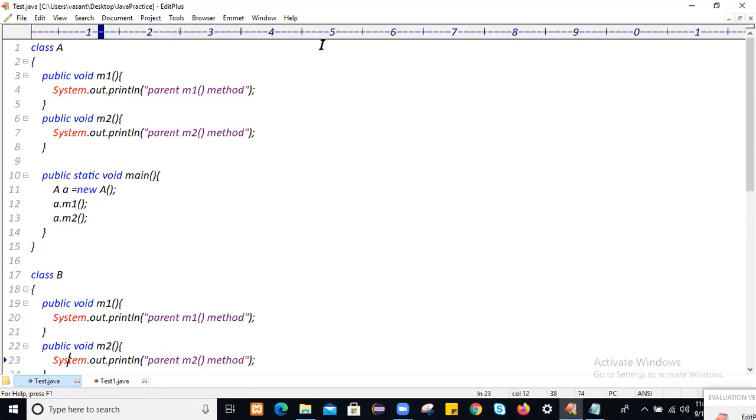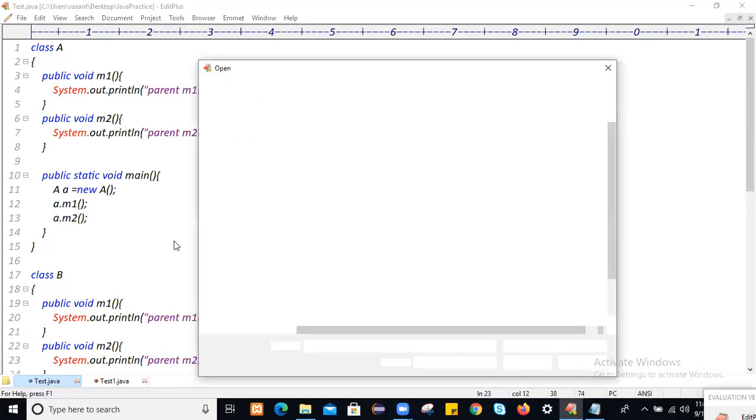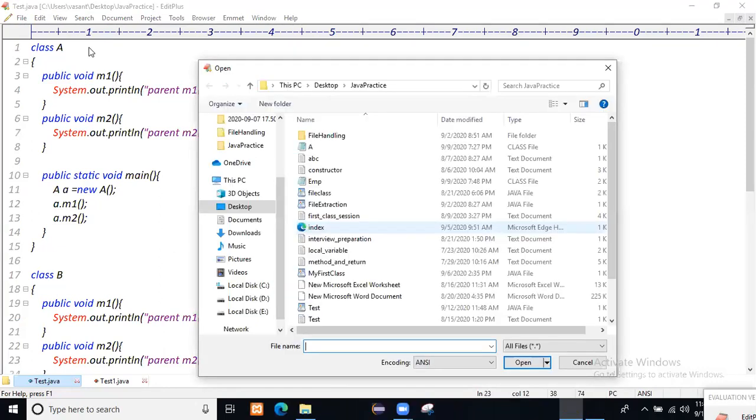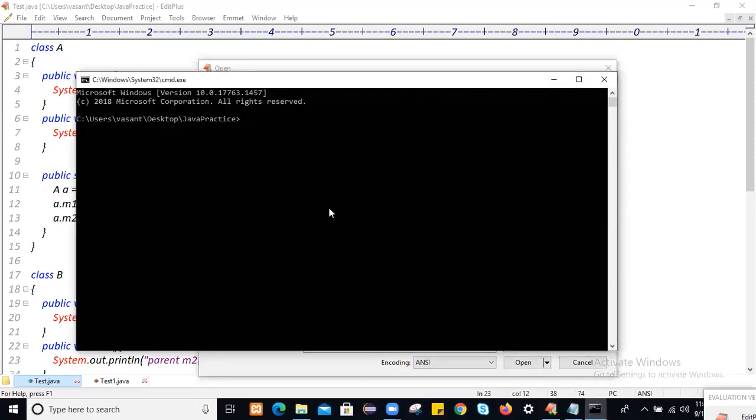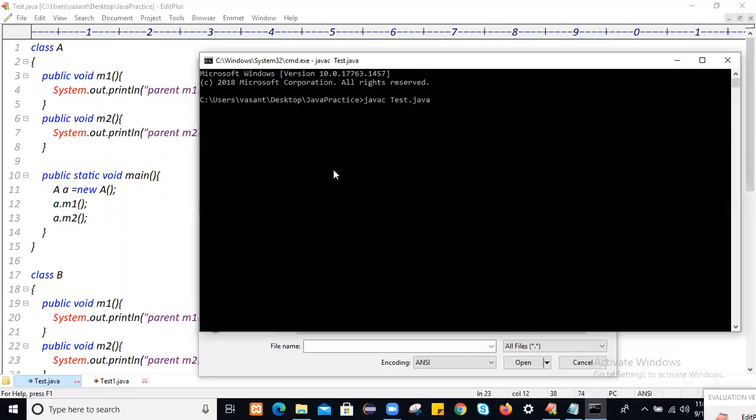Let me try to run this application. Just go to the location where we have saved it. Let me run class A as well as class B. Open command prompt here and use javac. What is the application name? The application is saved with the name Test.java, so we will compile it with Test.java.